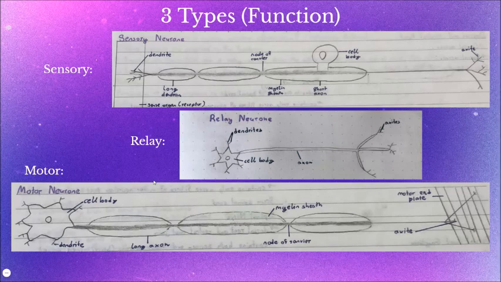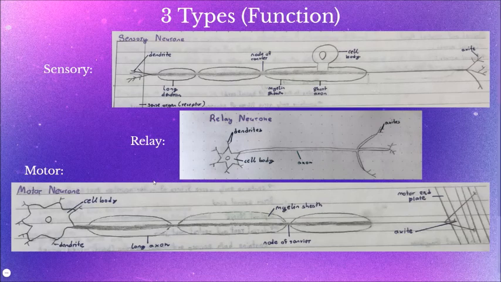Meanwhile, the relay neuron transmits nerve impulses from the sensory neuron to the motor neuron located in the spinal cord of the central nervous system. On the other hand, the motor neuron transmits nerve impulses from the relay neuron to the effector cells, which effect a change in the body.